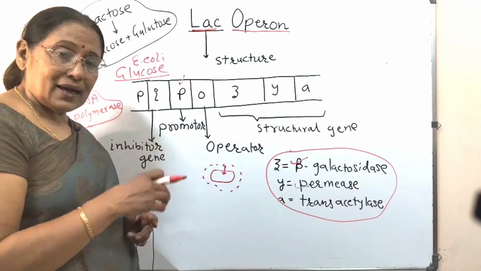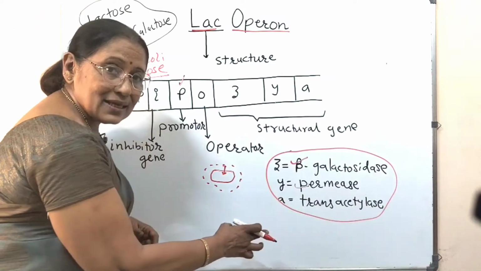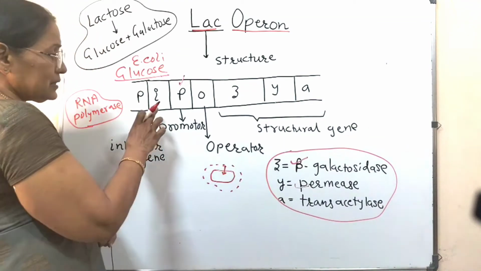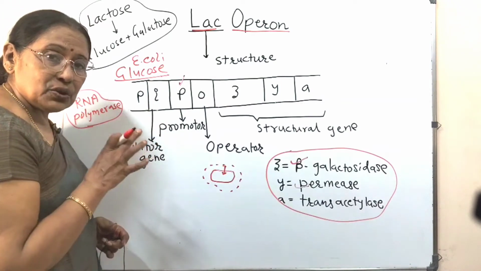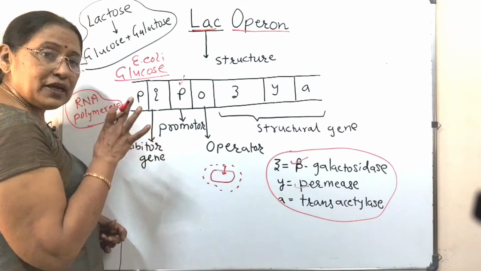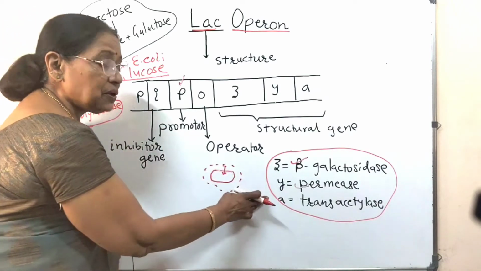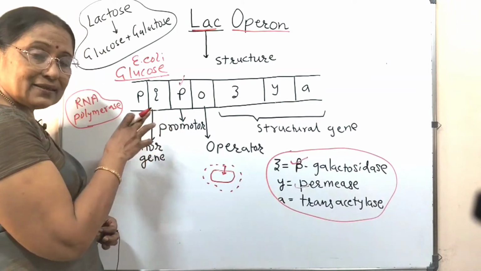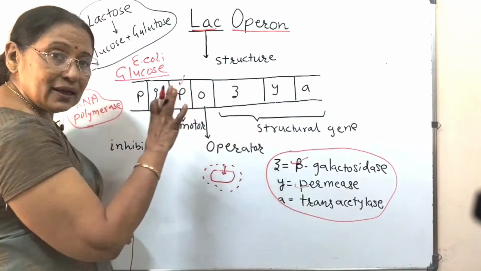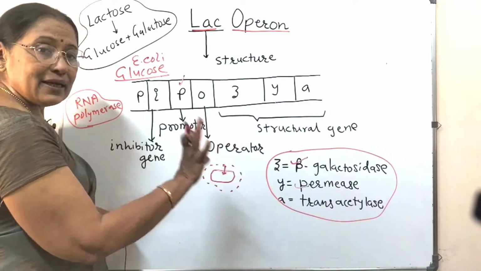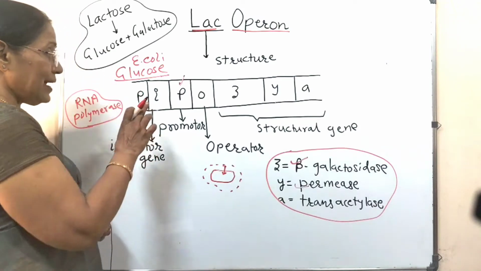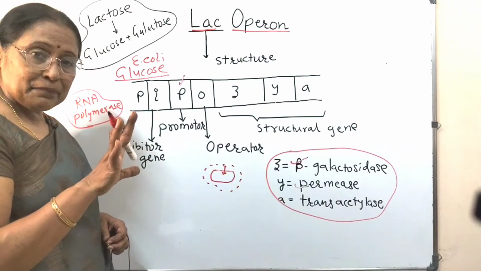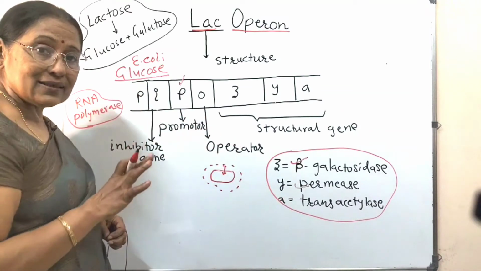That means all the time it does not need these enzymes because it does not need to digest lactose. So, this gene, the inhibitor gene, its role is to keep on hold the formation of these enzymes. This is the inhibitor, and this is the promoter, which promotes and says to the RNA polymerase, okay, go on and transcribe these genes and then form the enzymes. Whereas the inhibitor gene says that now lactose is not present, so there is no need to synthesize these three genes.